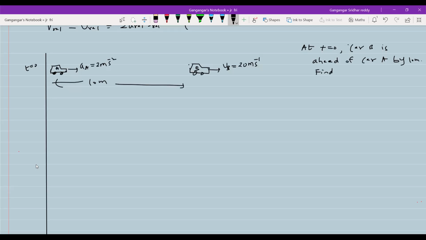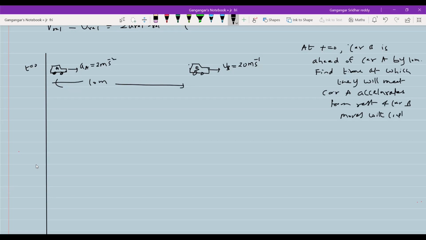Find the time at which they will meet. What is the condition? Acceleration of car B is 0. Initial velocity of car A is 0. I'll write the condition: car A accelerates from rest, and car B moves with constant speed. Okay, now work it out.